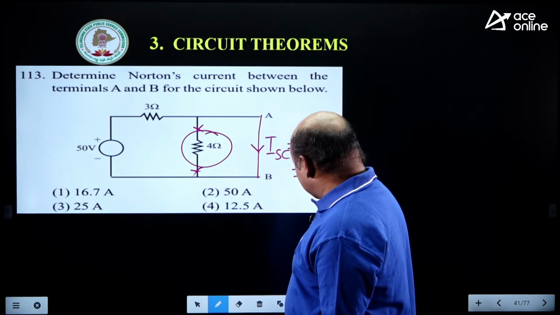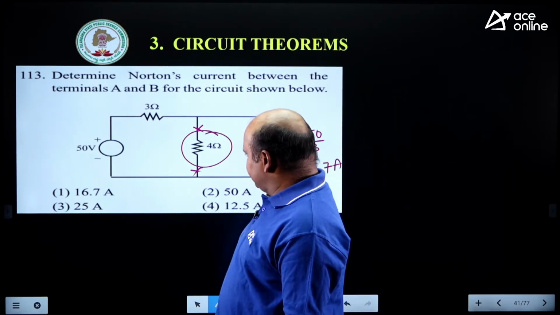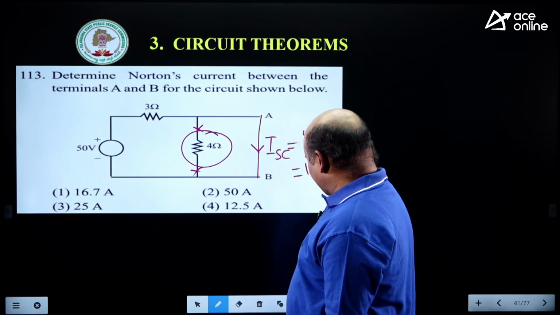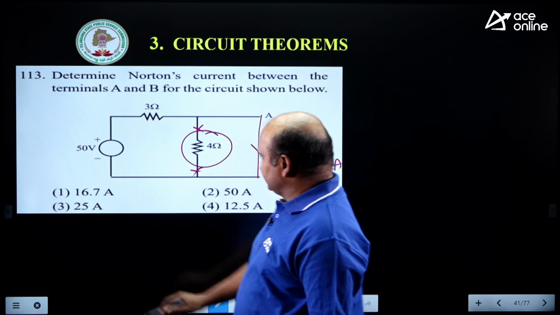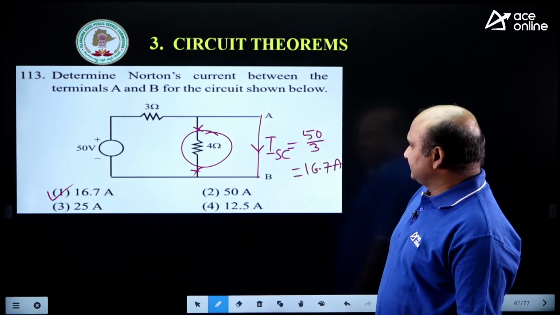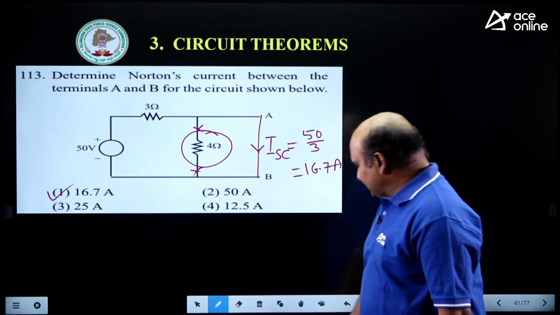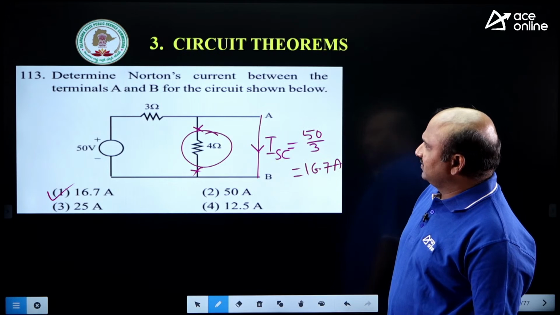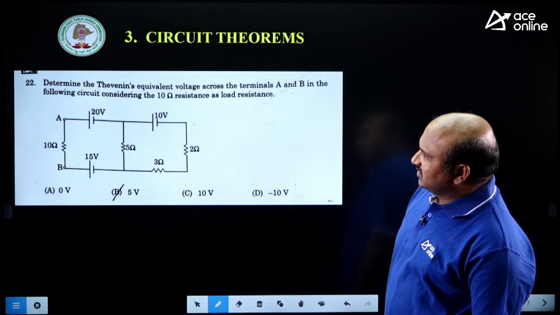Yes sir, no? Is it okay? Is it right? 50/3 is the Norton's equivalent current. Is it clear? Any doubt? Very good. Next question. See this.